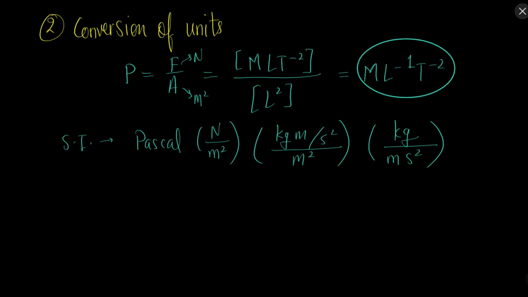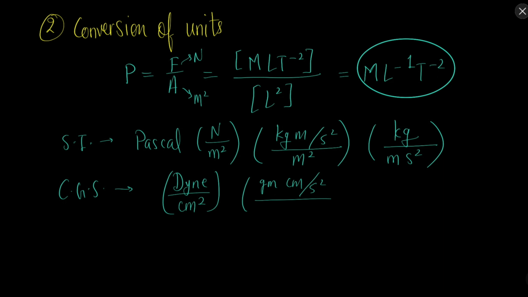Now in CGS units, we can write this as dyne upon centimeter square, or gram centimeter per second square upon centimeter square, or gram per centimeter per second square.